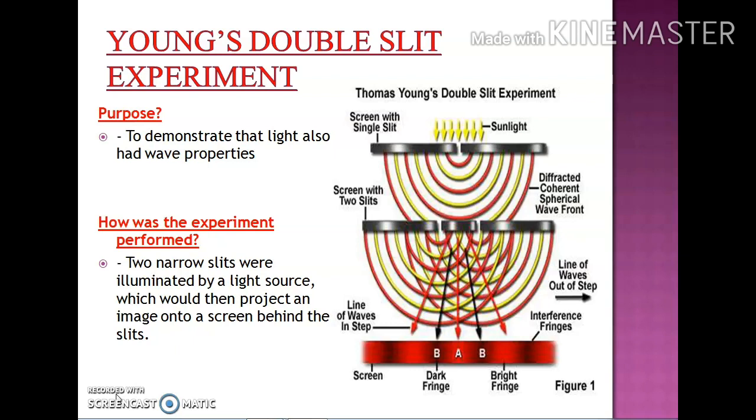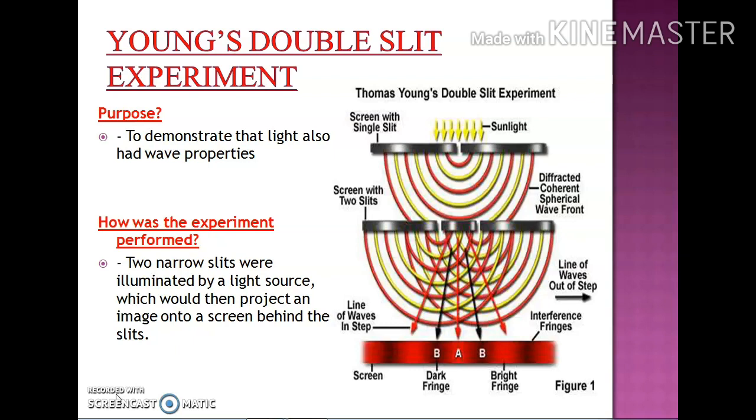These waves superimpose with each other, and at the points where the crest of one falls over the crest of the other, or the trough of one falls over the trough of the other, the resultant amplitude is maximum and light intensity is maximum. These points are obtained as the bright fringes on the screen, and these regions are known as regions of constructive interference.